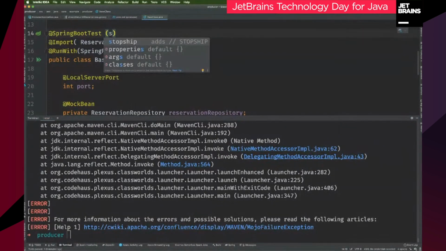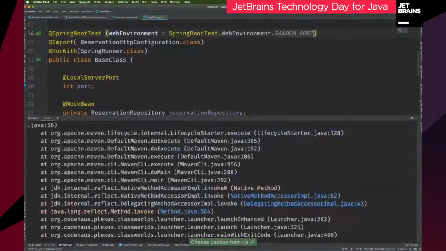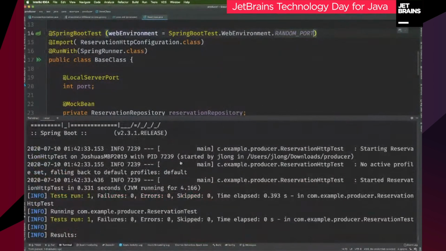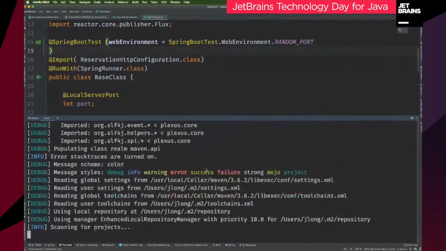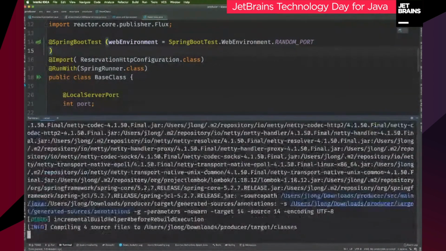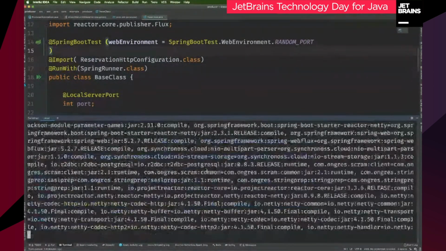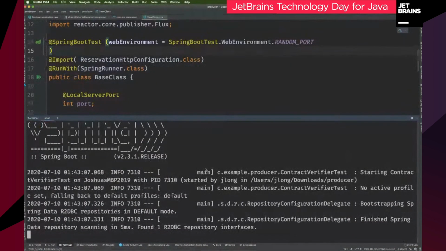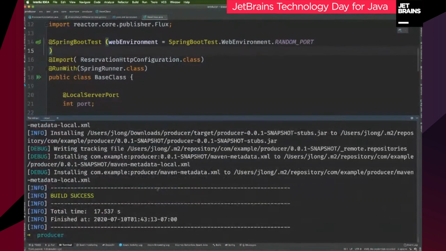So I'll say webEnvironment equals RANDOM_PORT, right? Good, try that again. Okay, good. So it worked.